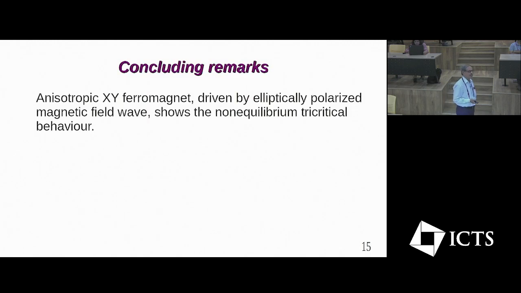The concluding remark is that the anisotropic XY ferromagnet driven by elliptically polarized magnetic field wave shows non-equilibrium tricritical behavior.